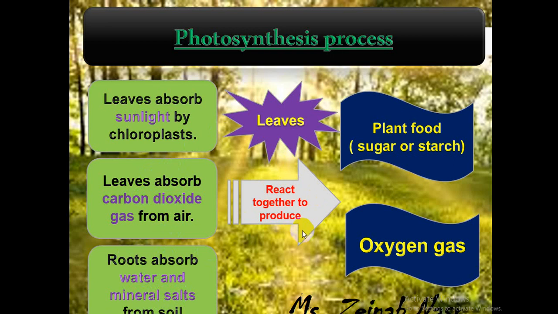Then they react together to produce plant food, starch or sugar, and oxygen gas.